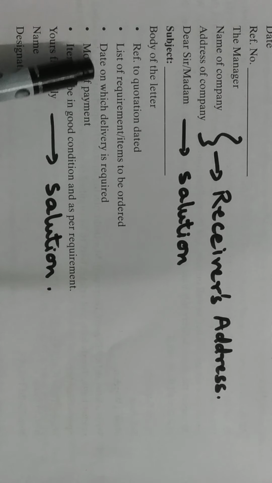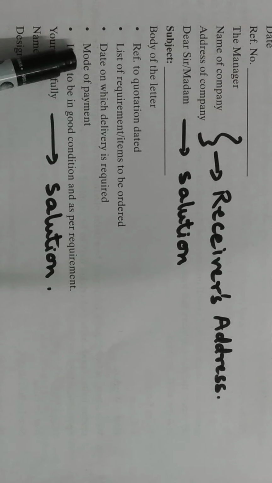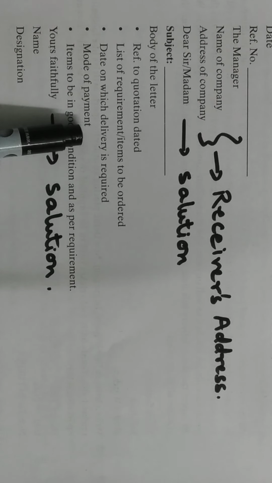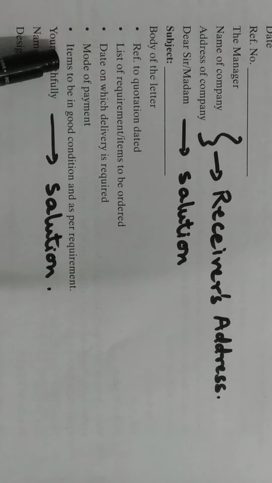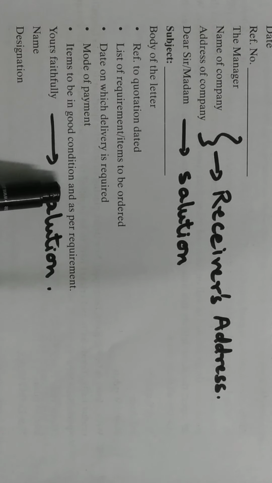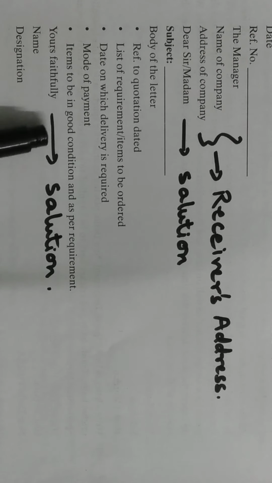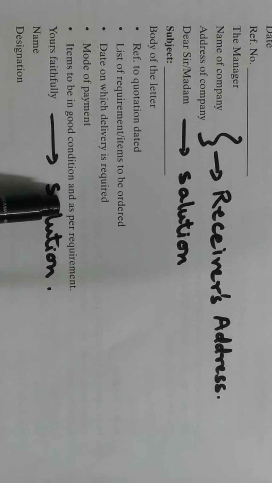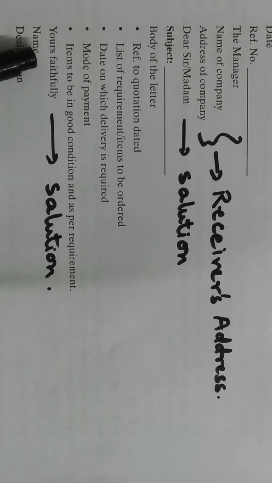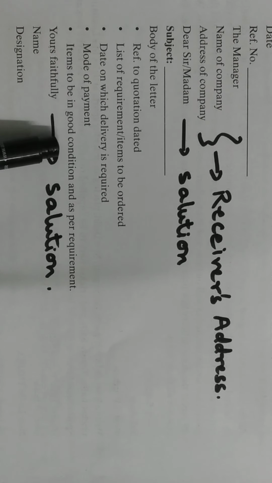The next is the date on which the delivery is required. Then the mode of payment, whether you are paying in cash or by check. Then items to be in good condition as per requirement, because sometimes it happens that in transportation the orders are damaged. Okay, so this is all about the content part.